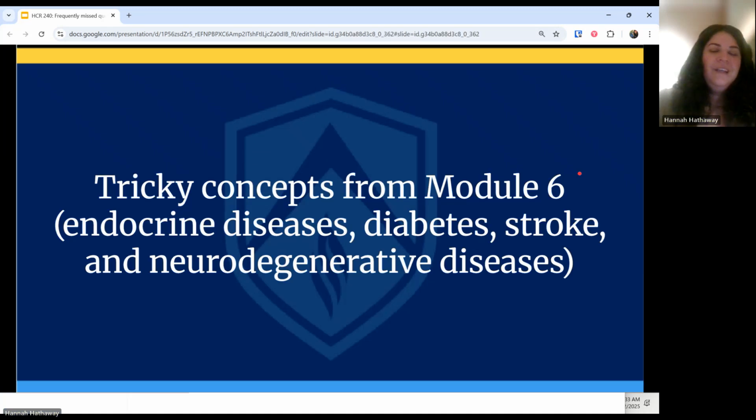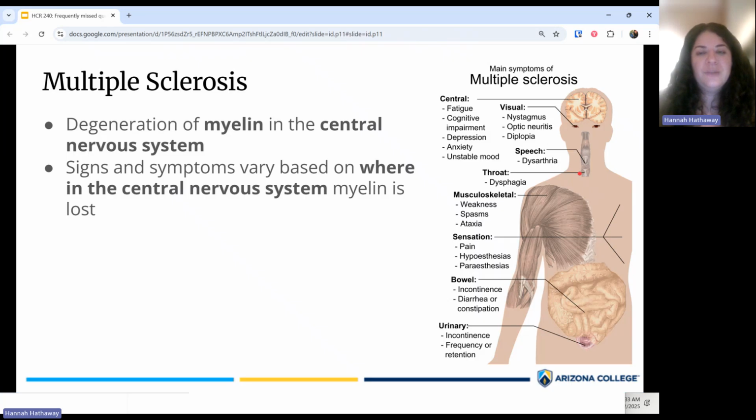Okay. So with that, let's move on to Module 6. So Module 6 was a lot of different diseases and disorders. We had endocrine diseases, including diabetes mellitus, as well as some neurological diseases like stroke and neurodegenerative diseases. So some of the tricky questions from this module, there was really only one, and that had to do with multiple sclerosis. So remember, multiple sclerosis is an example of a neurodegenerative disease, and it's progressive.